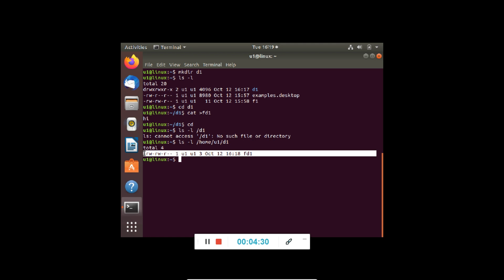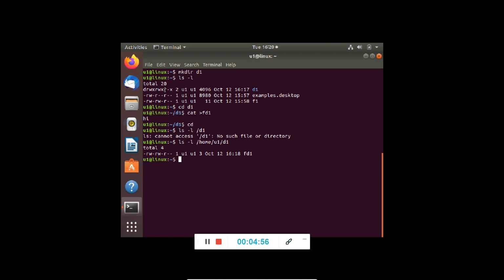So user U1 has got the permission to list the contents. R means that the user or the group or others can list the contents. If we again see the permissions for this D1 directory, it says that user can list the contents, R permission is there, group can also list the contents, and others can also list the contents.